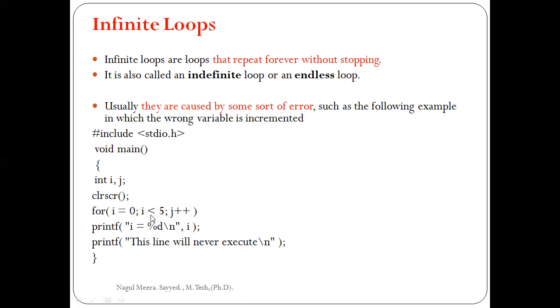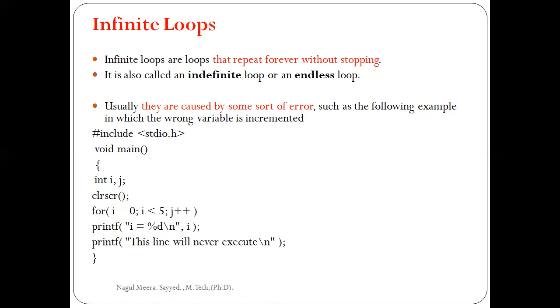In this situation, we get an infinite loop. Here the infinite loop is an error. Which type of error? It is not a syntax error, it is a logical error. This is about infinite loops.